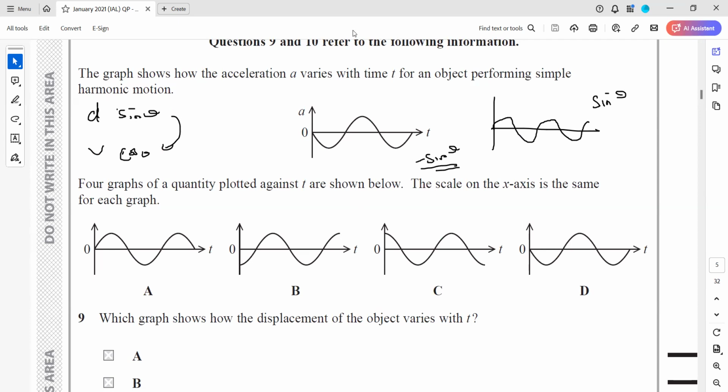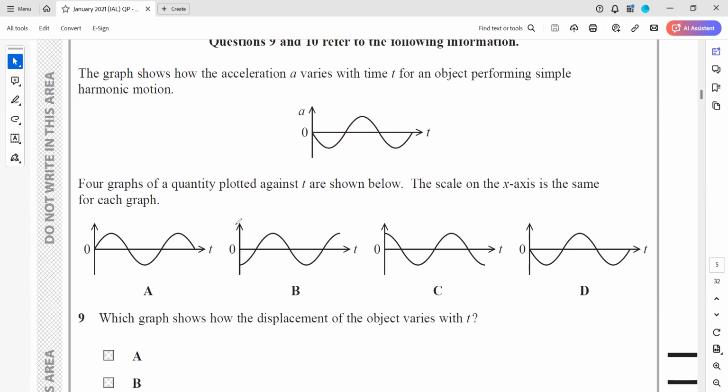So acceleration is minus sine according to the graph. Which graph shows the variation of displacement? If acceleration is minus sine, the displacement should be a sine graph. So which is a sine graph? This is a sine graph. This one is a minus cosine graph, this one is a plus cosine graph, and this is a minus sine graph. Because displacement will be opposite of acceleration, it should be the sine graph. That's why A should be the right answer.